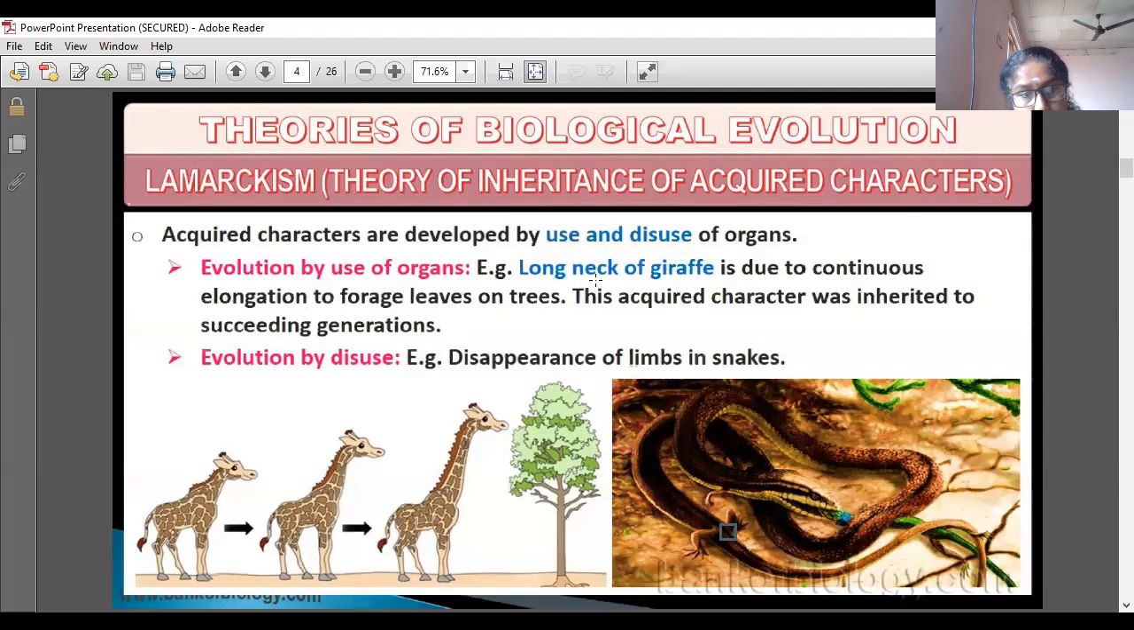Use and disuse of organs only. According to Lamarck, the organs which are used will be more developed, and the organs which are not used will be lost in future. Two examples are also given.